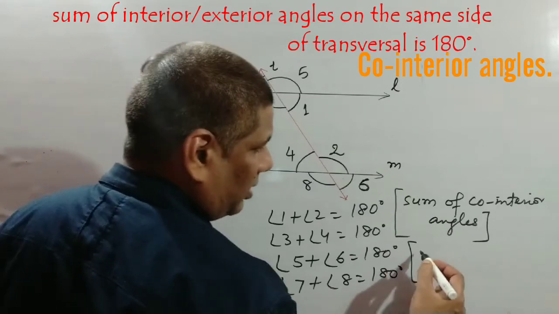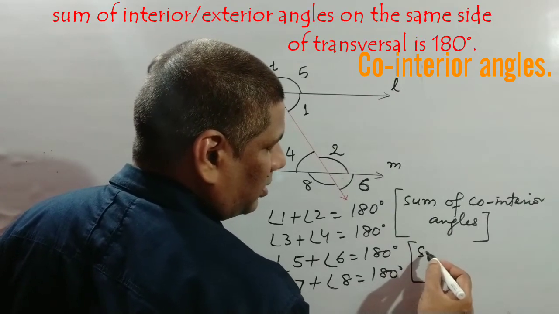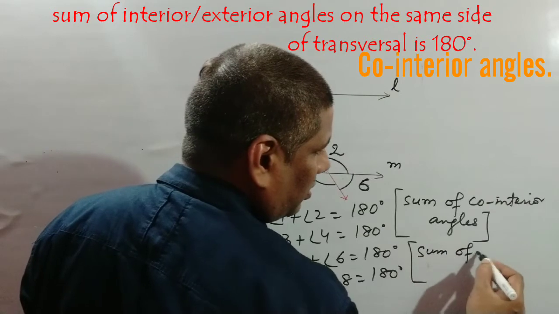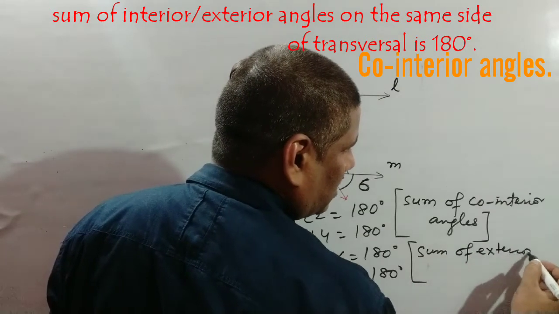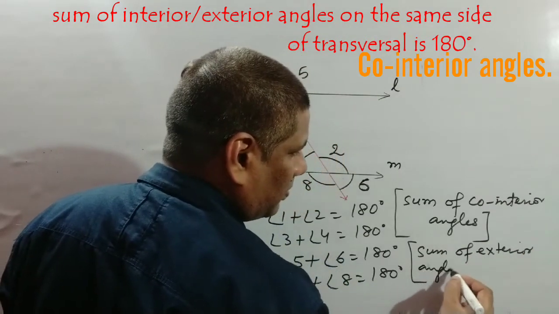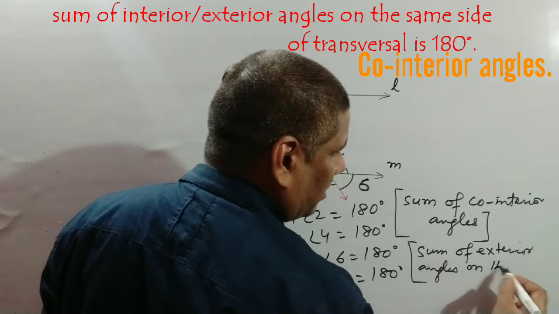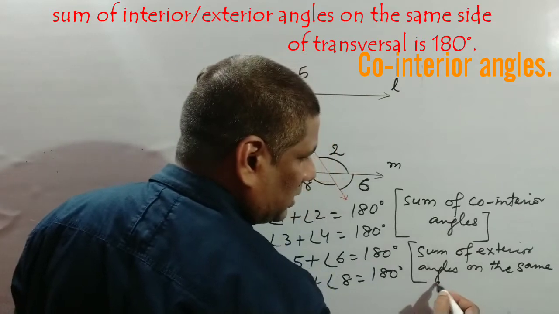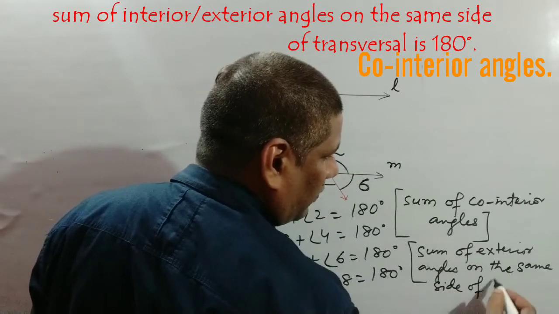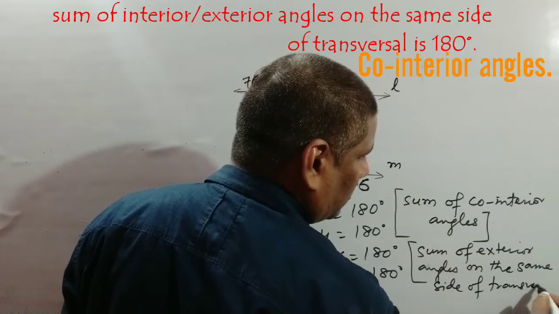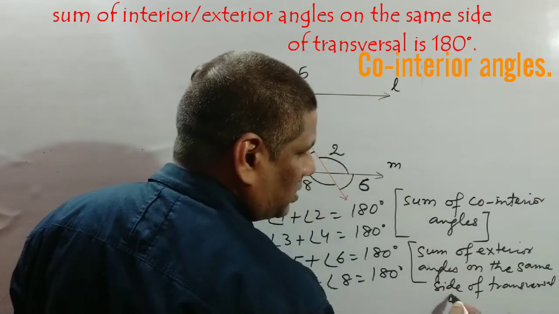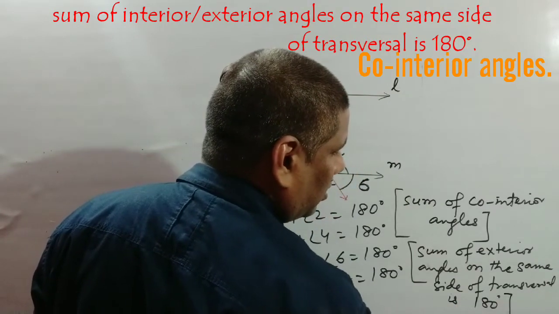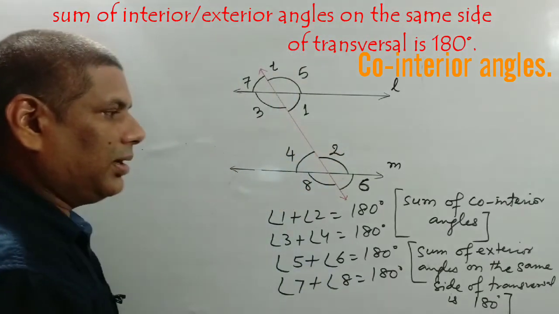And similarly, the sum of exterior angles on the same side of transversal is 180 degrees. This is also called allied angles.